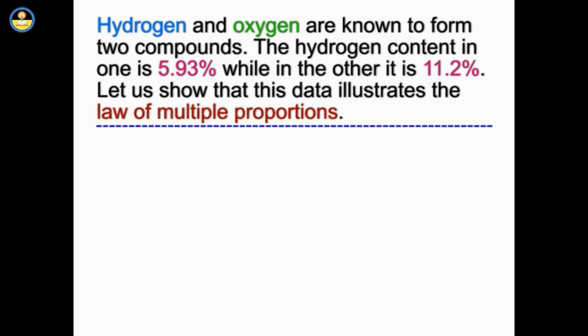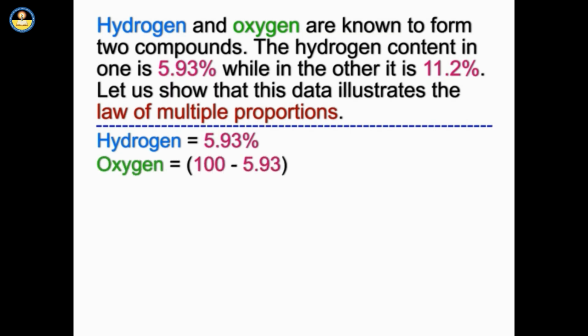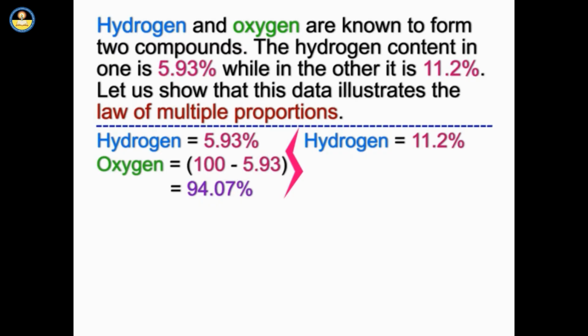In the first compound, hydrogen is equal to 5.93%. Oxygen is equal to 100 minus 5.93 is equal to 94.07%. In the second compound, hydrogen is equal to 11.2%. Oxygen is equal to 100 minus 11.2 is equal to 88.88%.